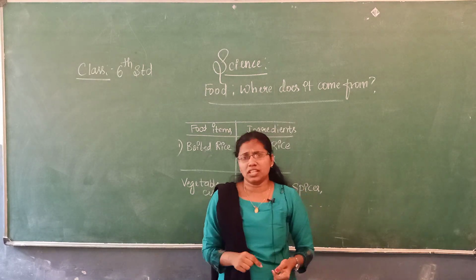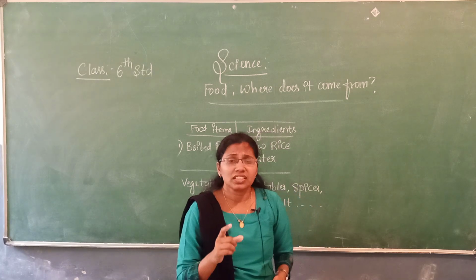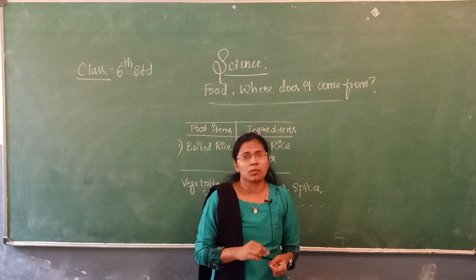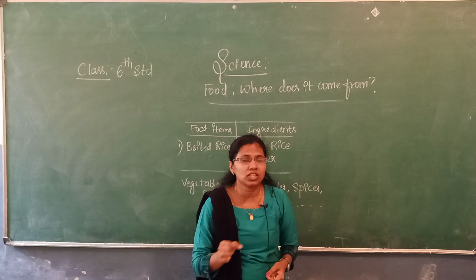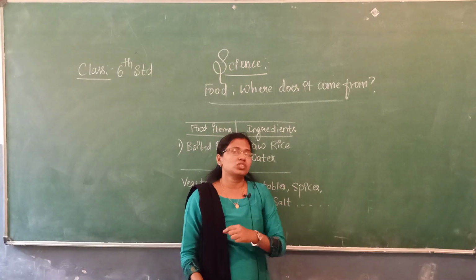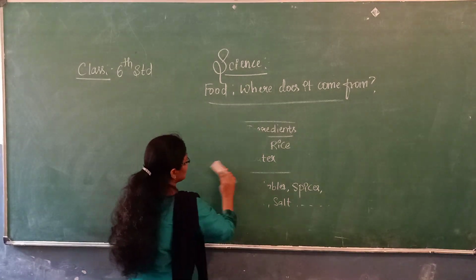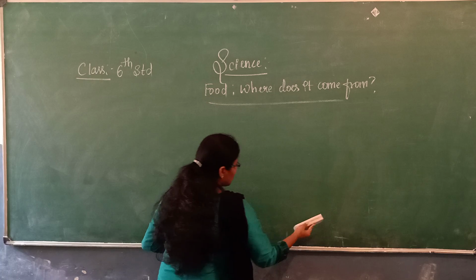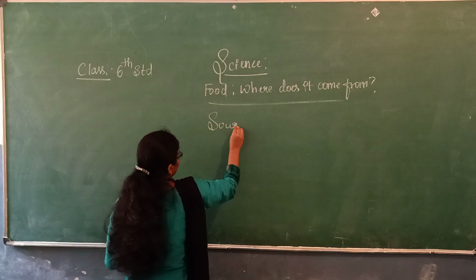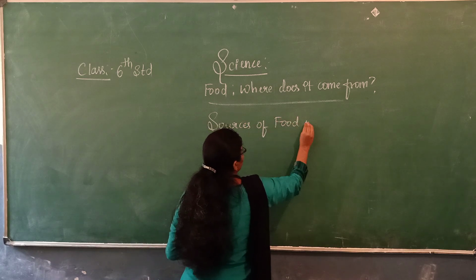After this, the next question that comes to mind is: where do these food items come from? That is, what are the sources of food? Now let us study the sources of food materials.